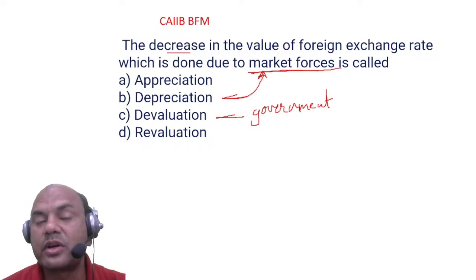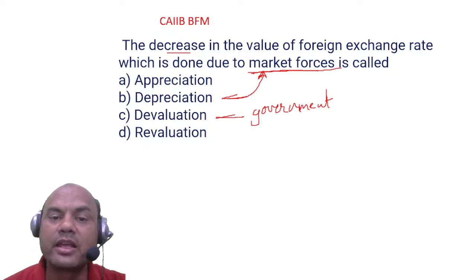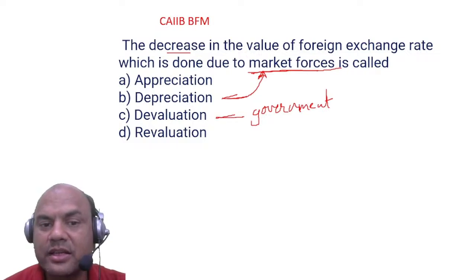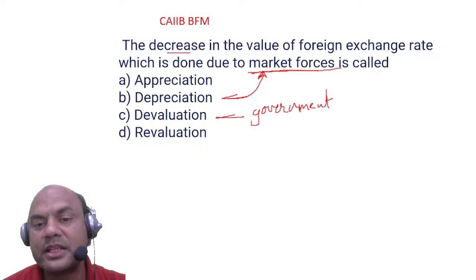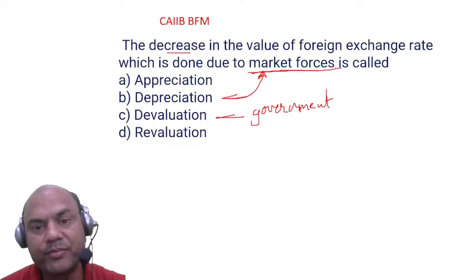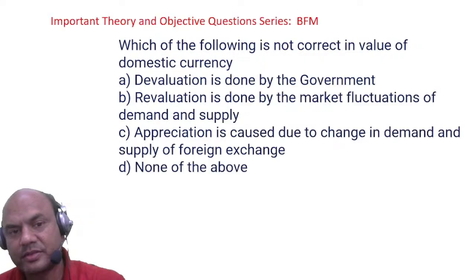Market forces, it is called as appreciation and depreciation. If the price increases, then it's appreciation. If it decreases, then it's depreciation. Okay, got it? Simple. Next one.